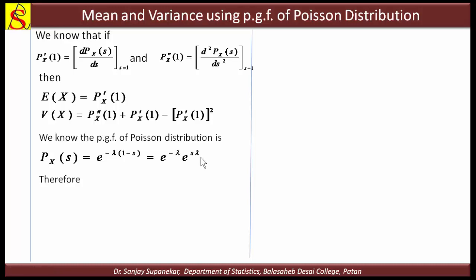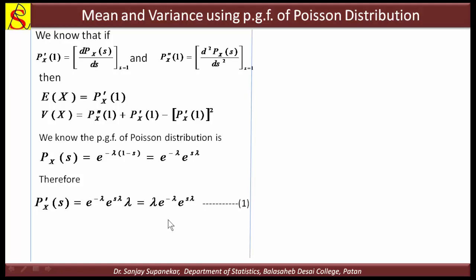So what is the first derivative with respect to s? Therefore e raised to minus lambda is as it is. The derivative of e raised to s lambda is e raised to s lambda as it is, and the derivative of s lambda is lambda, because the derivative is with respect to s. So we can write this as lambda into e raised to minus lambda into e raised to s lambda.